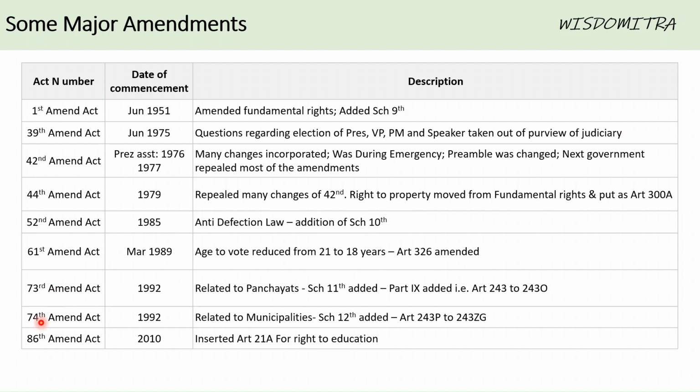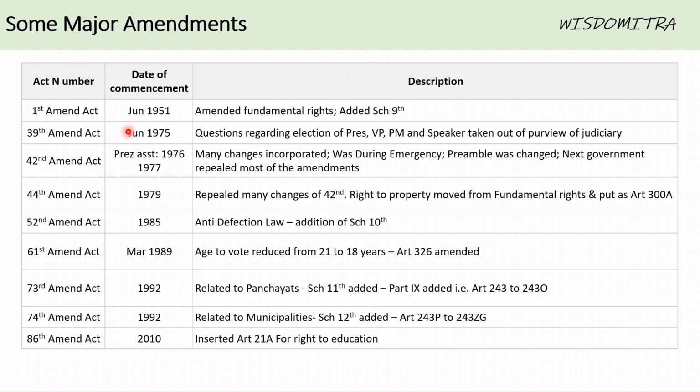73rd and 74th amendments can be read together. Basically, one relates to panchayats, the second to municipalities, and the 11th and 12th Schedules were added through this particular amendment. The 86th Amendment is also considered very important because it introduced the right to education.